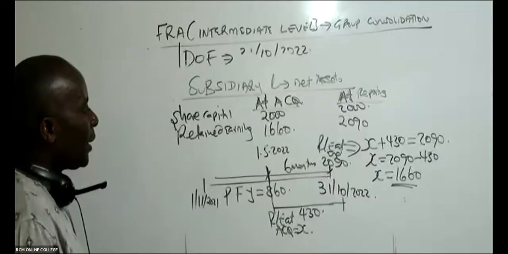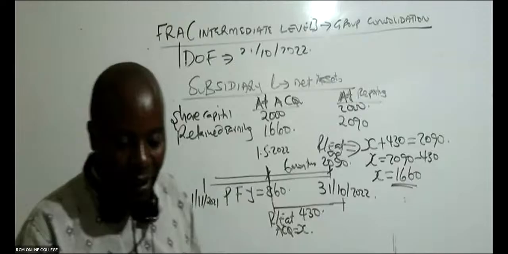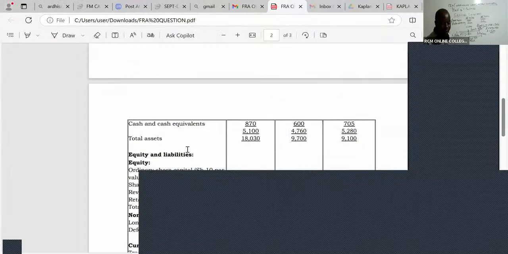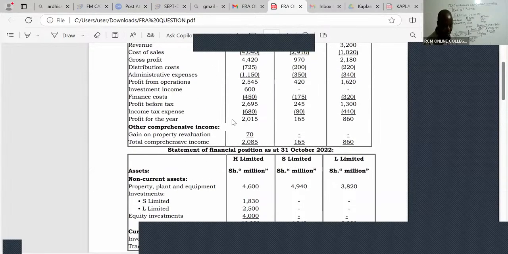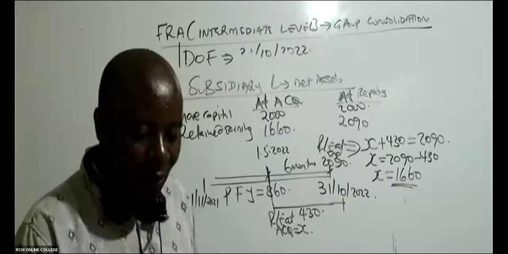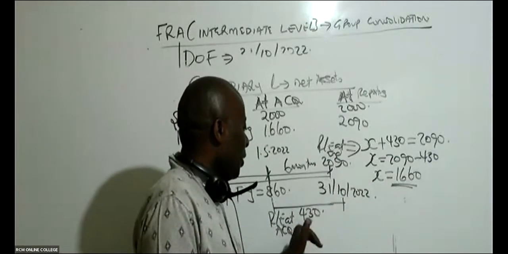So retained earnings like that. And now for L, ladies and gentlemen, where is the 860 coming from? The 860 is the profit which was generated by company L. This one here, 860, is profit for the whole year, 12 months. But I want profit for 6 months because I'm looking at post-acquisition. From here to here, it will be 430.